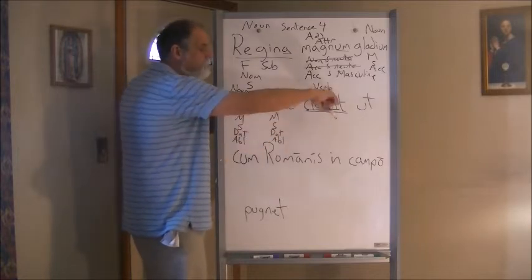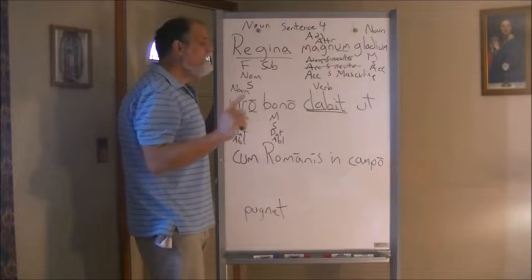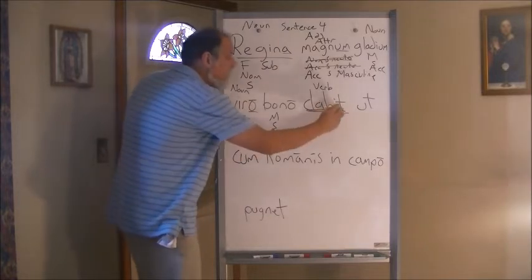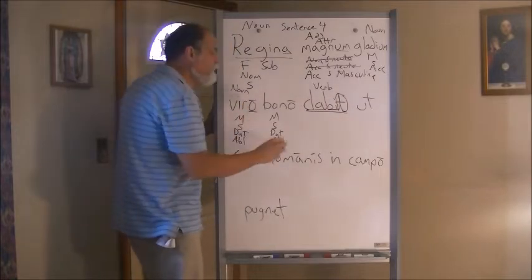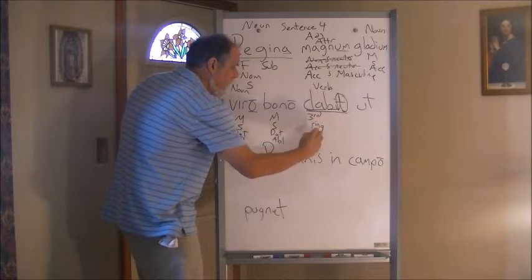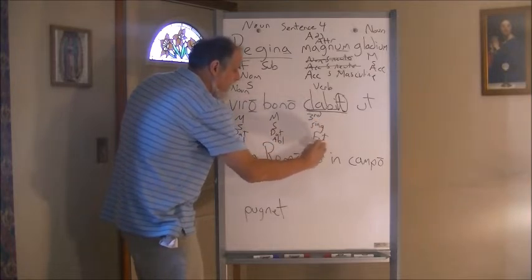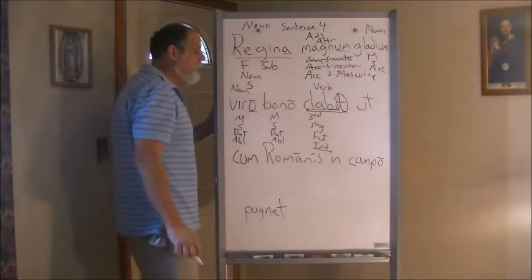Da, bit, bit, bit. Okay, where do we see that? Where do we see that tense sign? We see that in the future tense. What's the personal ending? The personal ending is T. So, what do we have here? We have the third person, singular, and future. And it's the indicative case. It's the indicative active. All right.